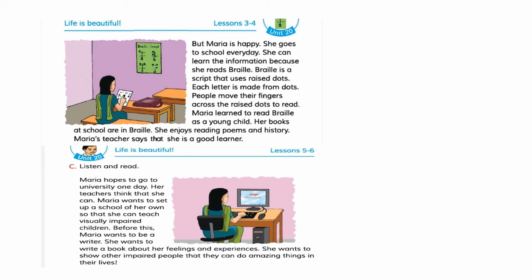Maria wants to set up a school of her own. Then, after finishing university, she wants to set up a school where she can teach visually impaired people. She wants to teach the visually impaired children. It's a nice aim. Before this, Maria wants to be a writer. Before setting up the school, she wants to be a writer first.